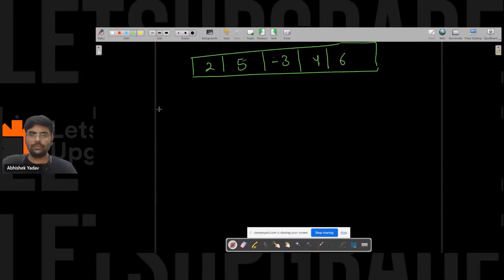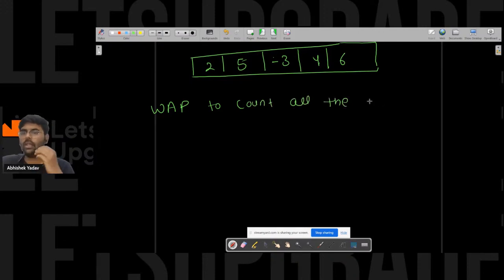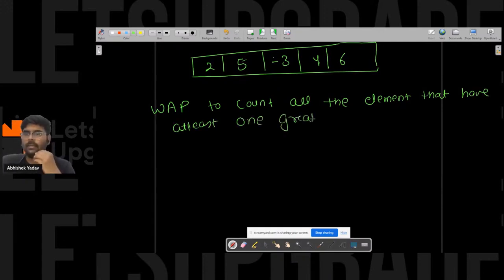What you have to do is write a program to count all the elements that have at least one greater element in the array.